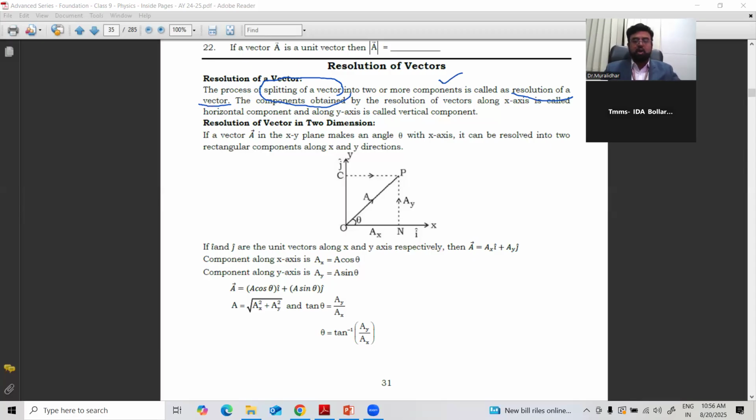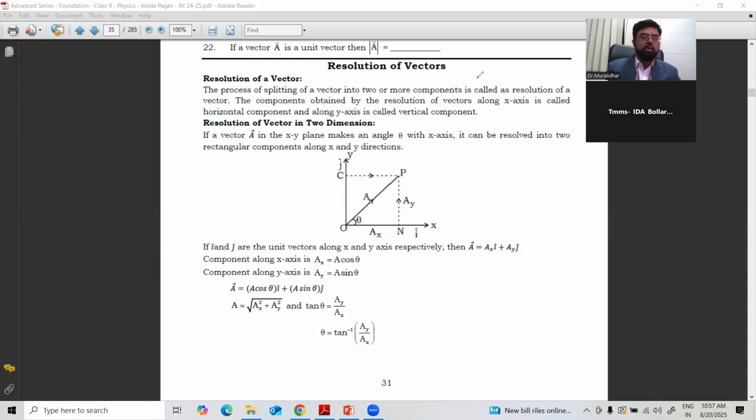So from a particular point, when a vector is resolved, divided into two or more directions, we call it resolution of vectors. All vector quantities, it may be force, acceleration, density, pressure, can undergo resolution.